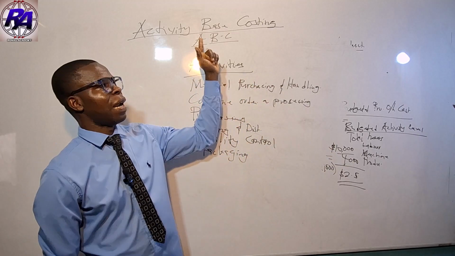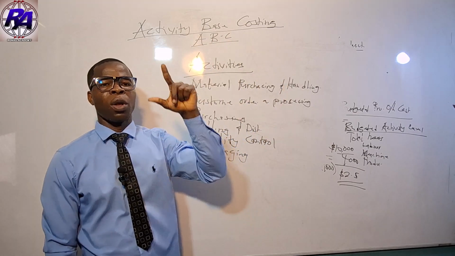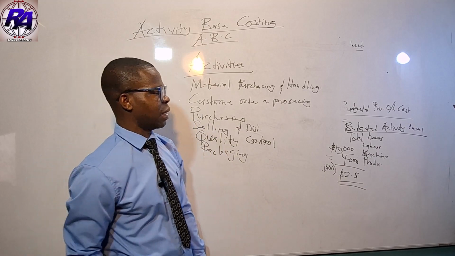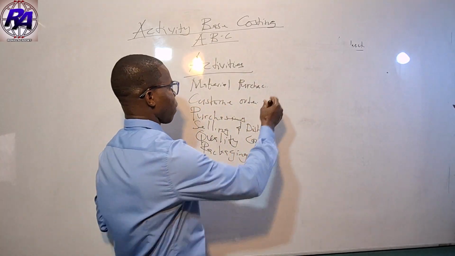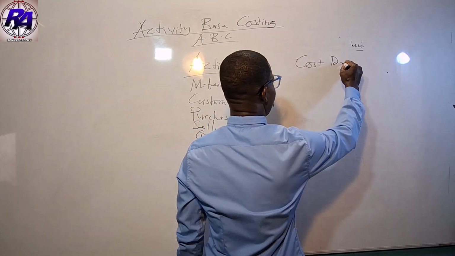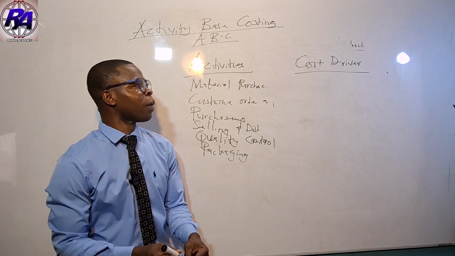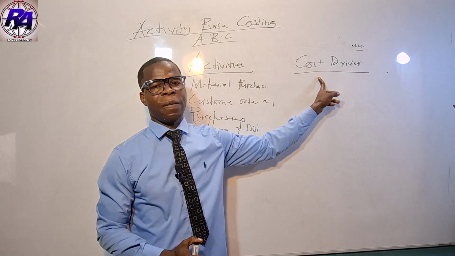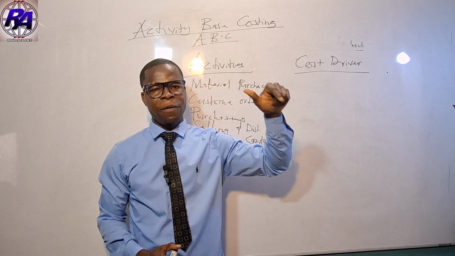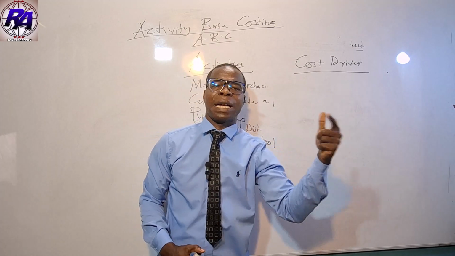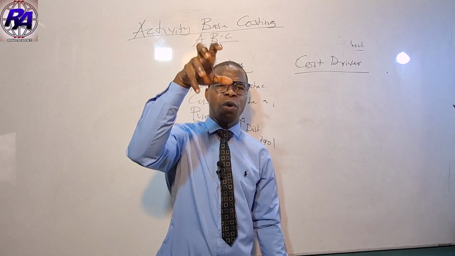For you to be able to understand or to do ABC, which is activity-based costing, you will need to understand what we call cost drivers. This is not the normal driver. This is the cost management accounting cost driver. Cost drivers are factors that influence or determine the cost of an activity.